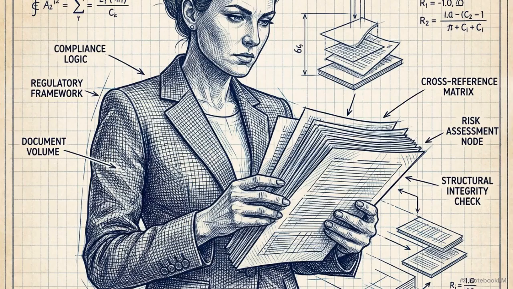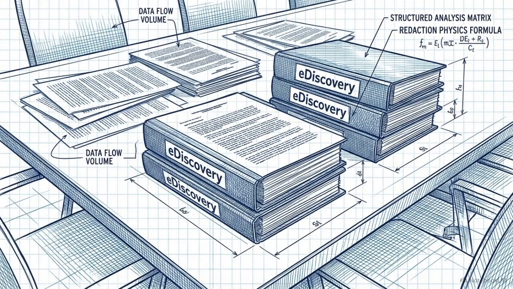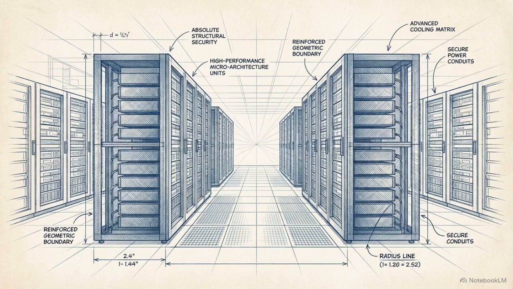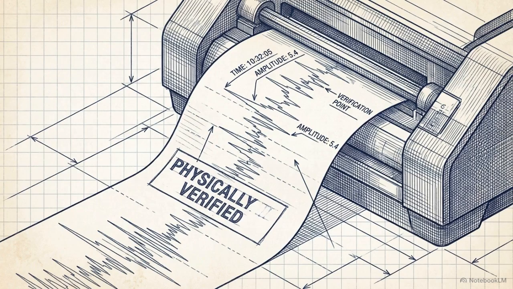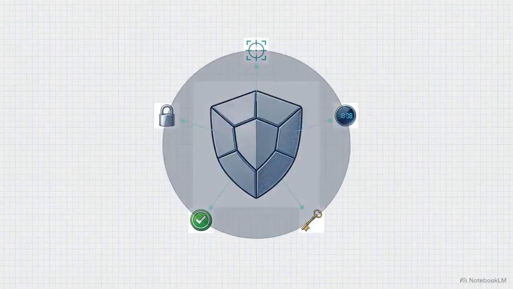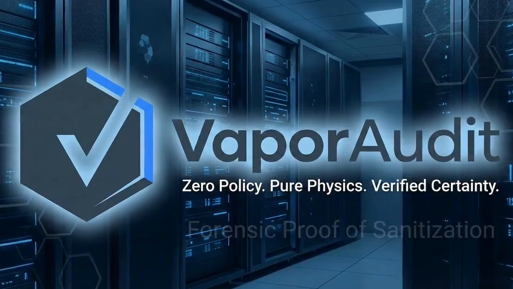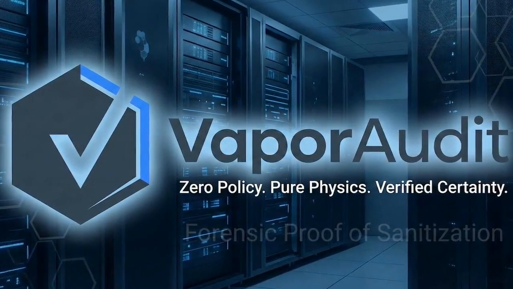For compliance officers, defense contractors, and legal teams managing eDiscovery mandates, these capabilities reset the standard for secure cloud computing. This portfolio generates a forensic proof of sanitization based on time series physical measurements rather than spoofable audit logs. These specific patents interlock to secure the entire data lifecycle through verified physical constants. Immutable physical laws now enforce Geofencing mechanically. Vapor Audit provides a hardware-rooted verification environment for sensitive workloads.